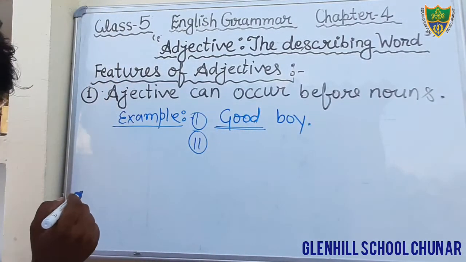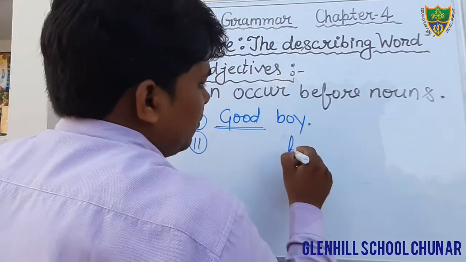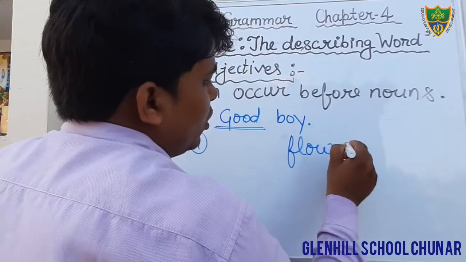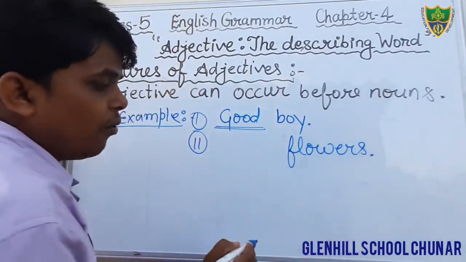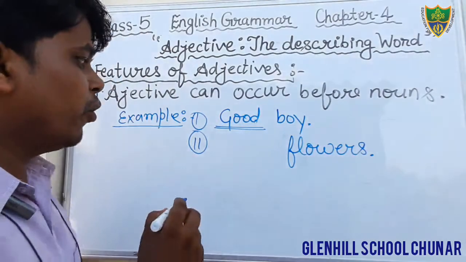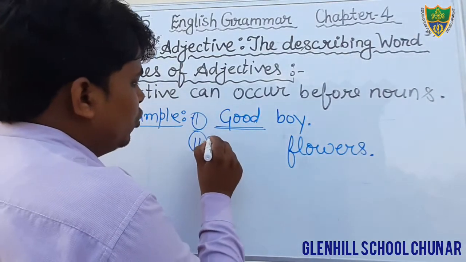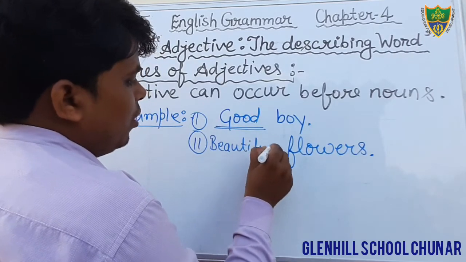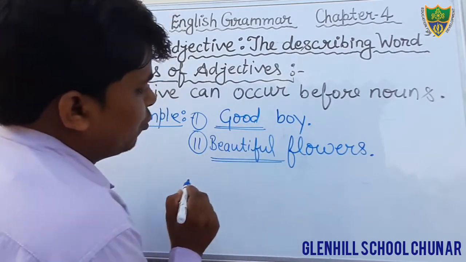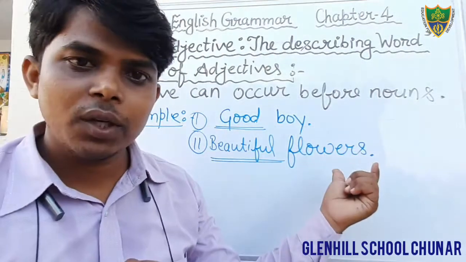Okay, one more thing, suppose that there is a flower. Flowers is also a noun, and before that we can write here beautiful. Here the word beautiful is also used before the noun.